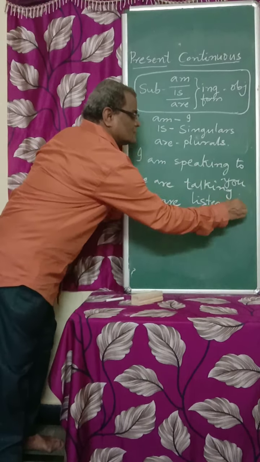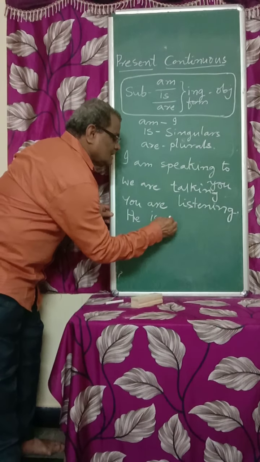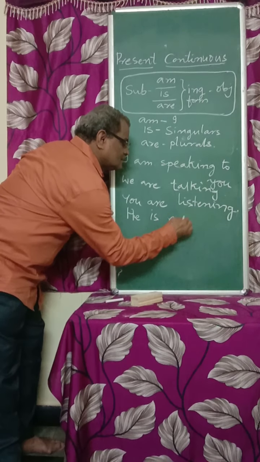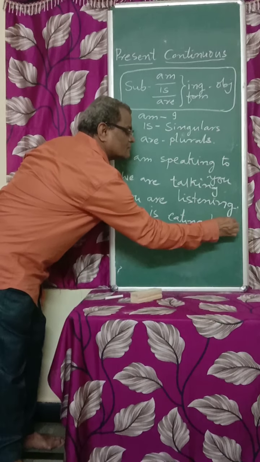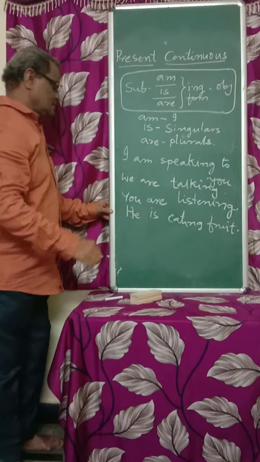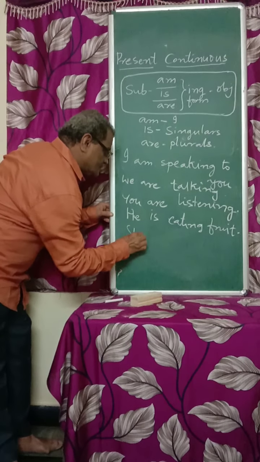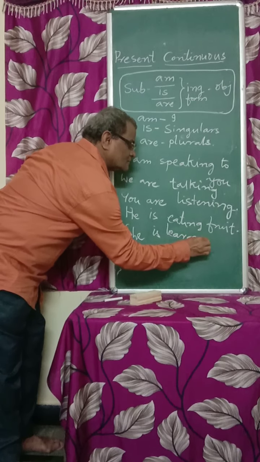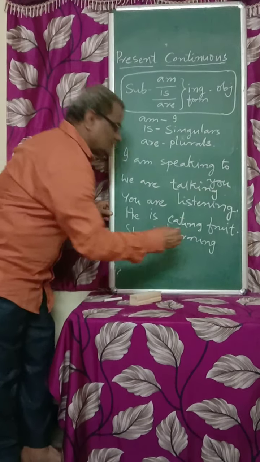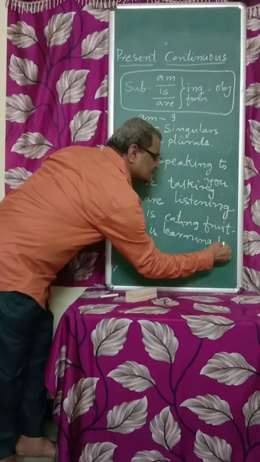He is singular, so is. He is eating fruit. She is learning. Dance.